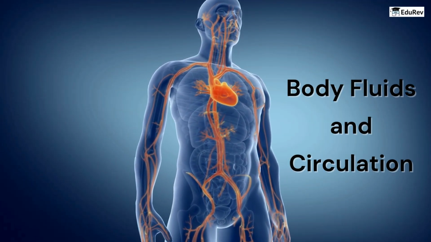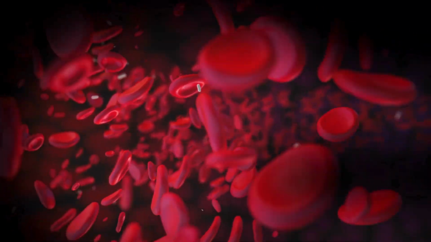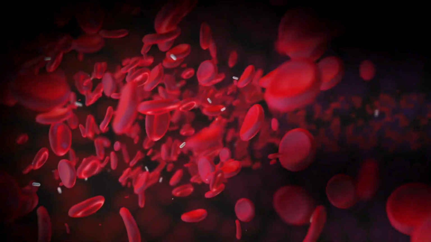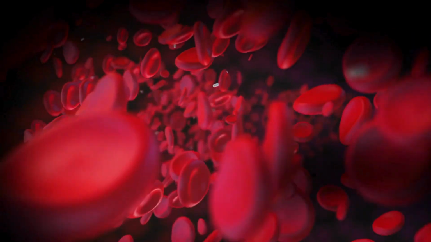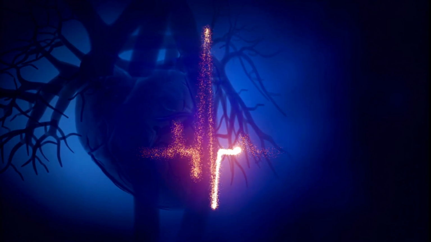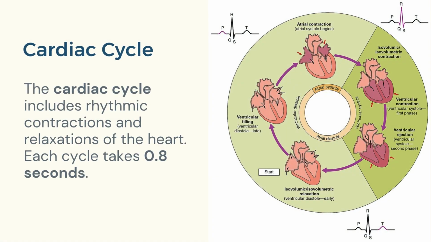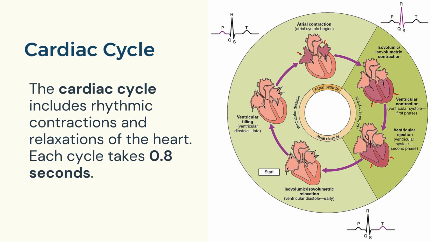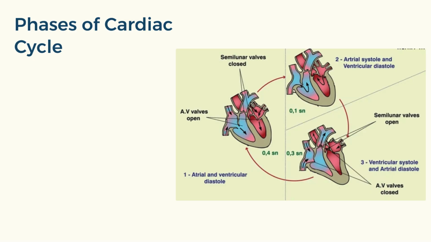In this video, we will learn about the cardiac cycle, ECG, double circulatory system and disorders of the heart. Let's study the cardiac cycle. It involves rhythmic contractions and relaxations, taking 0.8 seconds per cycle. Let's now understand the phases of the cardiac cycle.